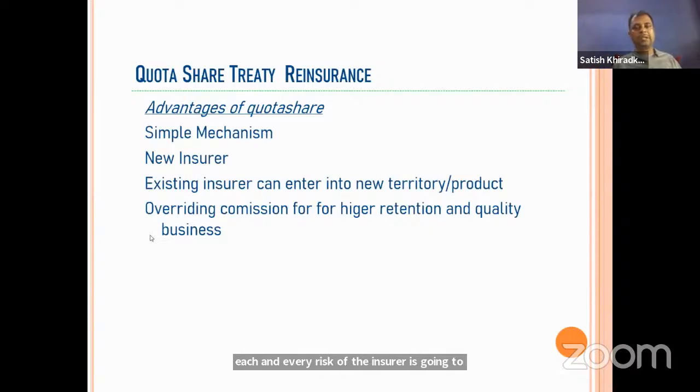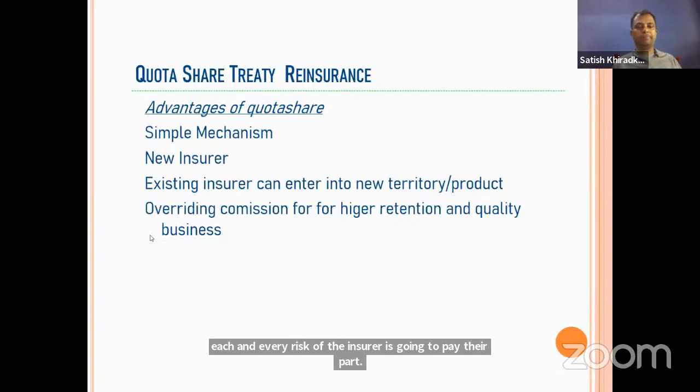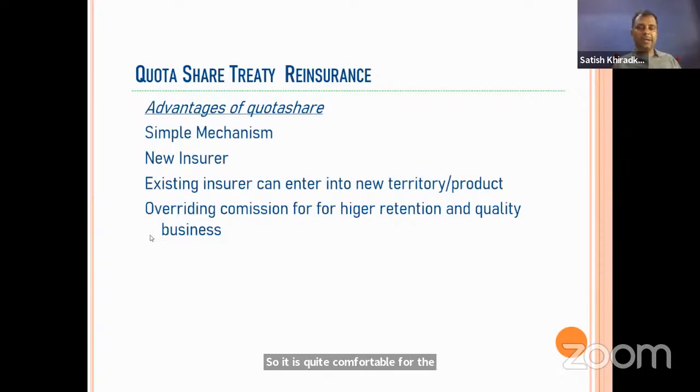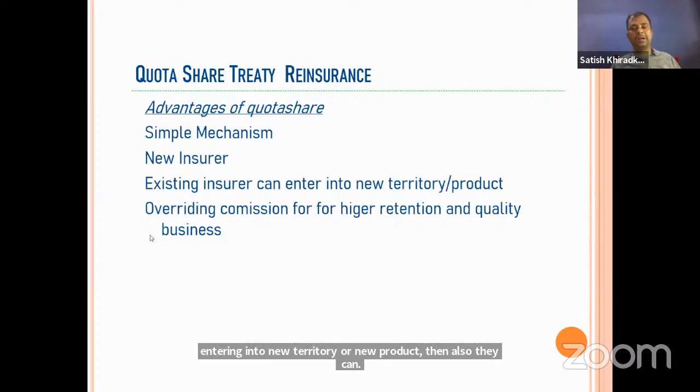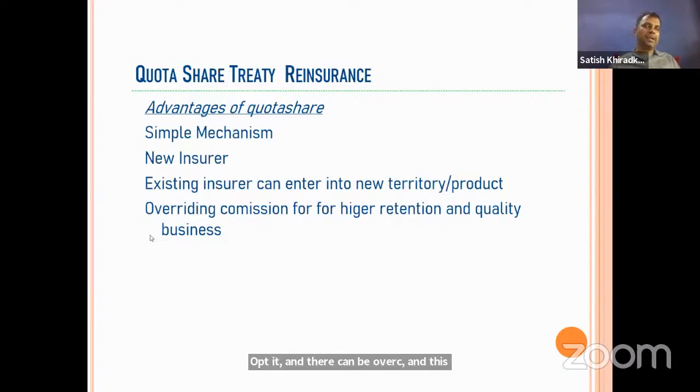So it is quite comfortable for the insurance company. An existing insurer can enter, or an existing insurer entering into a new territory or new product can also opt for it. And there can be ORC, and this ORC is higher. Sometimes they can ask you what the full form of ORC is. ORC is nothing but the overriding commission. And in this quota share, the insurance companies are getting higher ORC for the higher retention and a quality business.